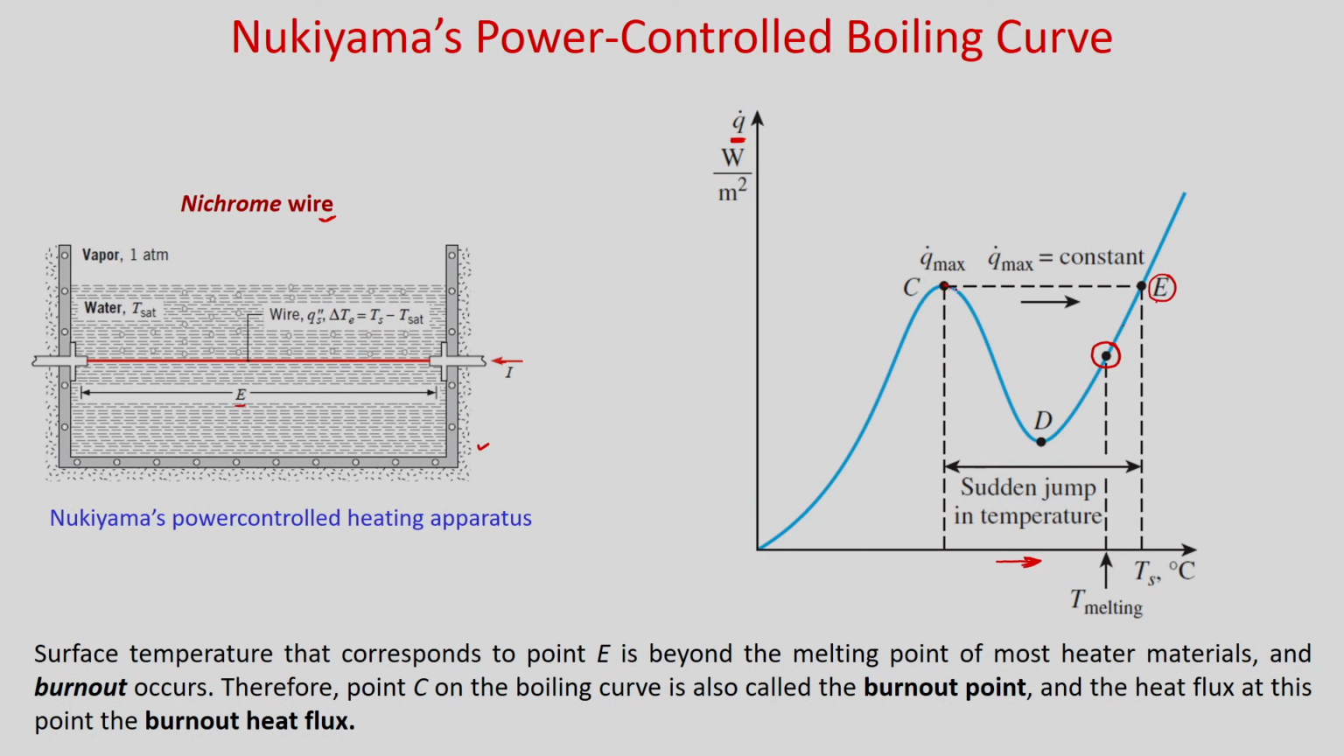Suddenly it will jump from here to here, because the melting temperature of the nichrome was lower than this point. So, your nichrome wire was burnt. He did not observe this curve from C to D, D to E, because it suddenly goes from C to E. The surface temperature that corresponds to point E is beyond the melting point of most heater materials and burnout occurs. Therefore, point C on the boiling curve is also called the burnout point, and the heat flux at this point is known as the burnout heat flux.